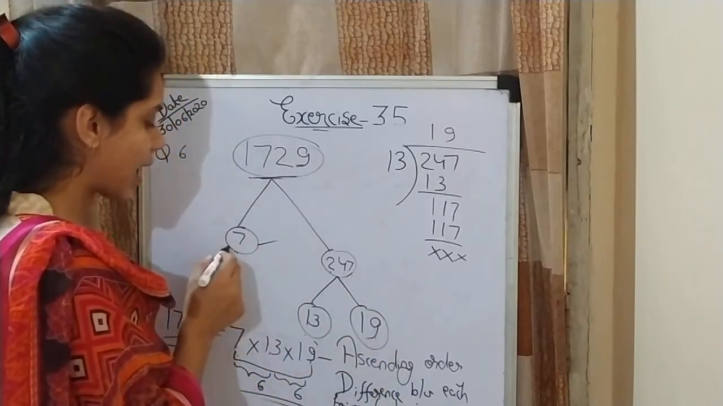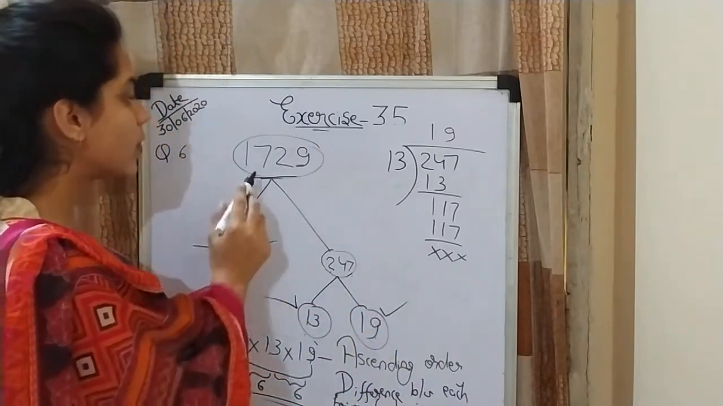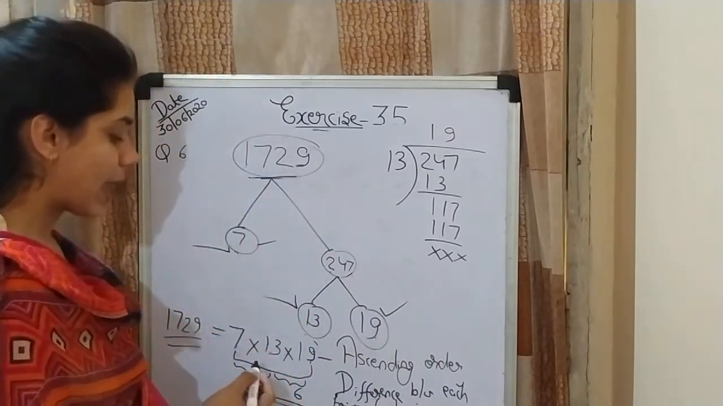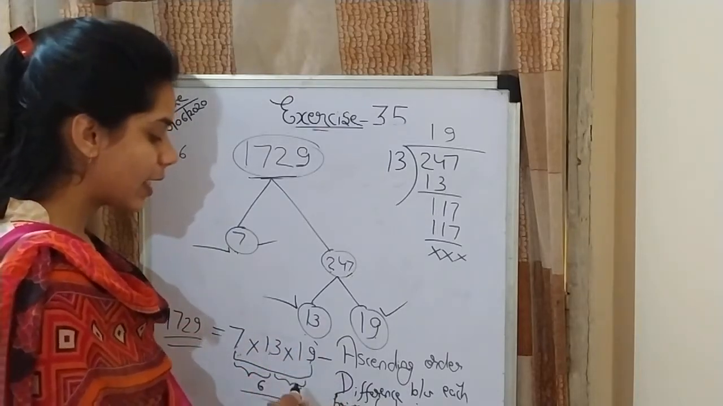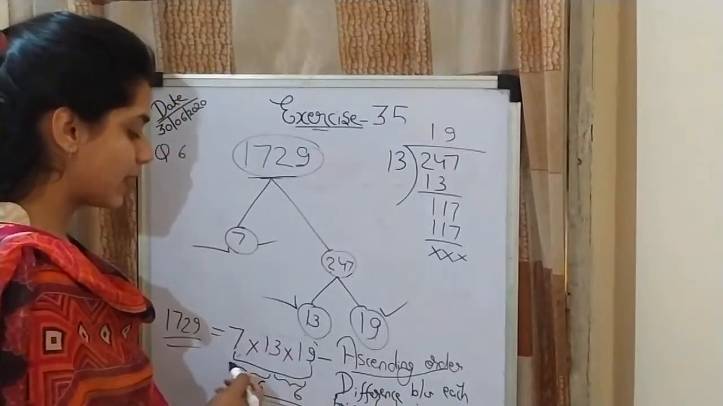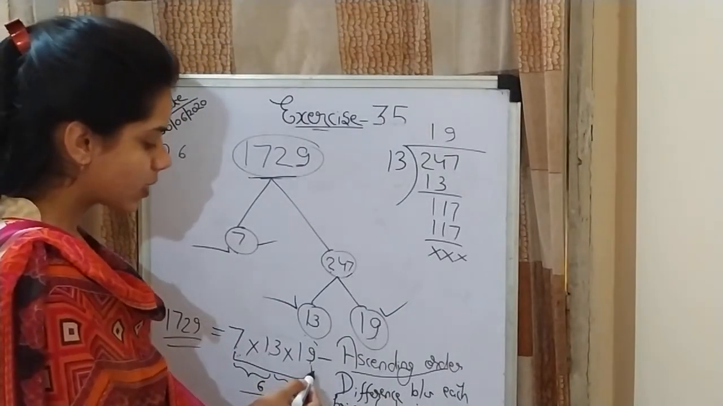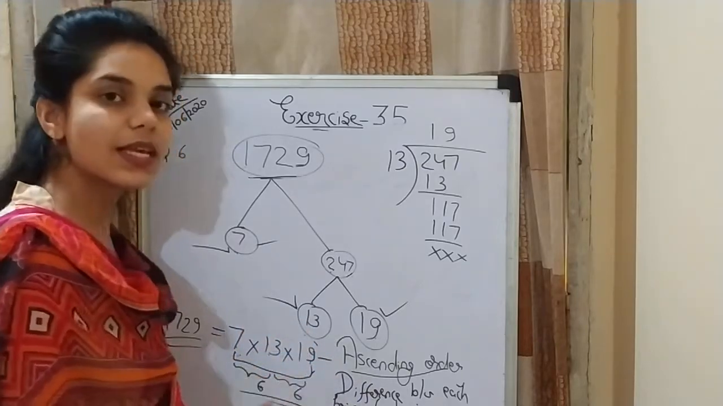So these 7, 13 and 19 are the prime factors of 1729, and they are already arranged in ascending order. The relation is that the difference between each of them is 6.